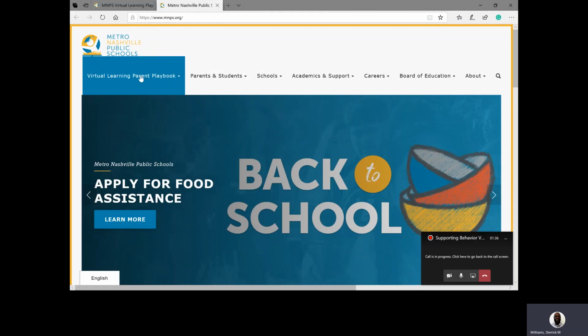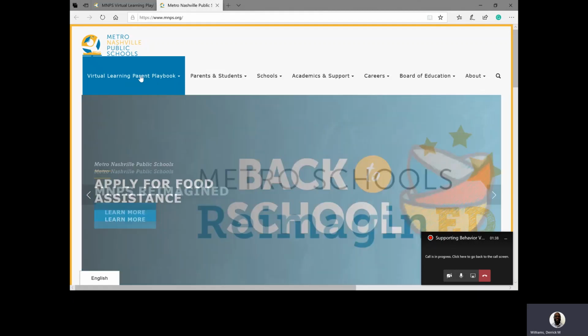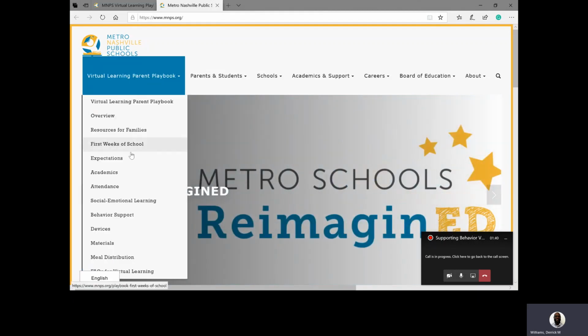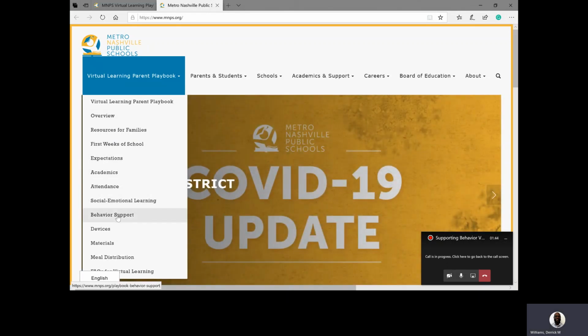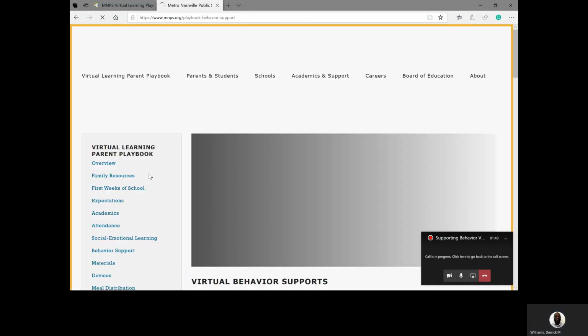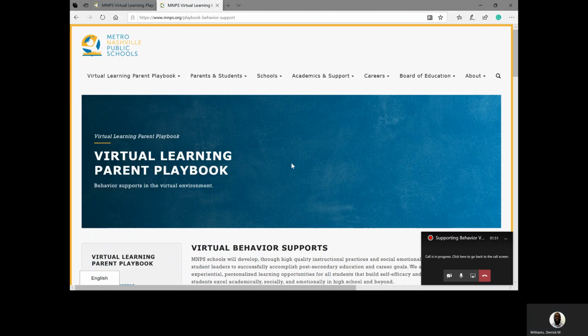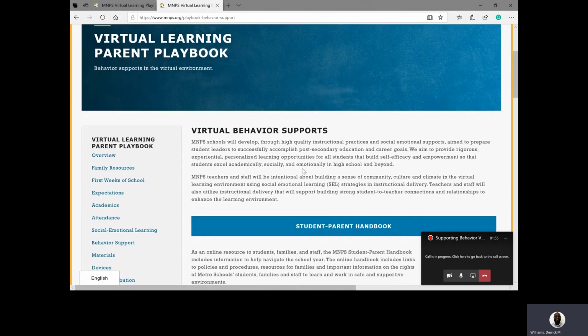In the top left corner, you will see Virtual Learning Parent Playbook. Click on that link and a drop-down menu will appear. In that drop-down menu, you will see Behavior Support. Click on that link. Clicking on that link will take you to the Virtual Learning Parent Playbook page. And the first thing you'll see is Virtual Behavior Supports.